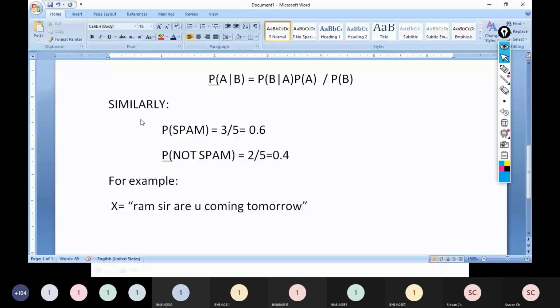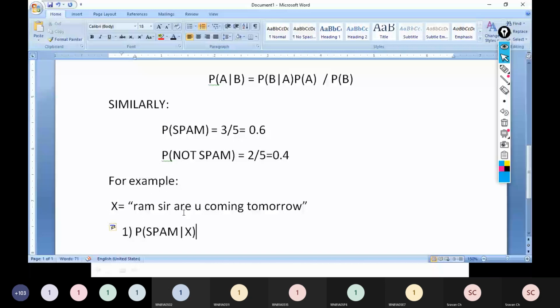So what I need to calculate is the probability of spam given x. Given x means, for "Ram sir, are you coming tomorrow?", is this message spam or not? What is the probability? And the probability of not spam given x.